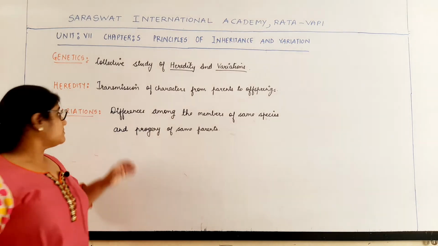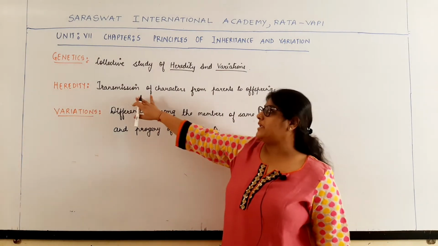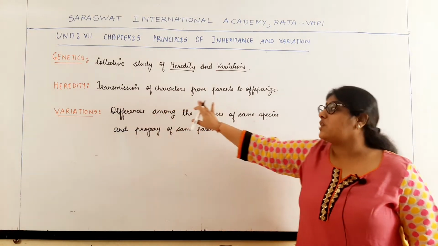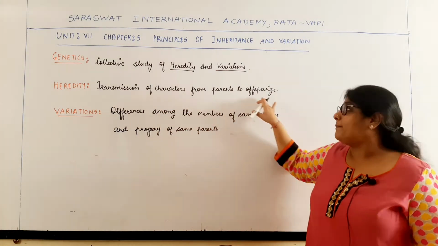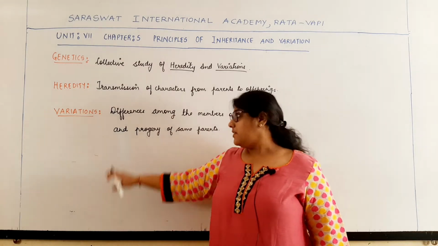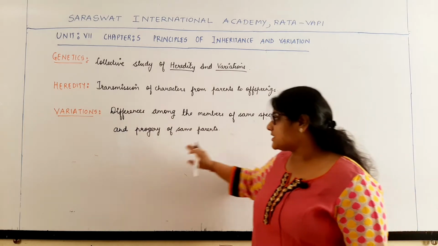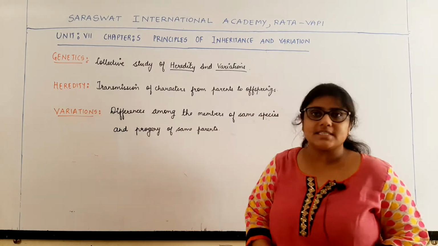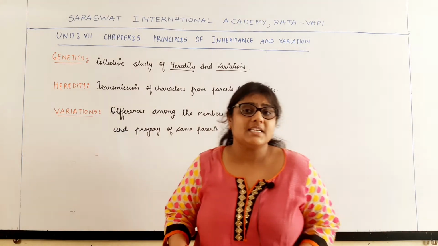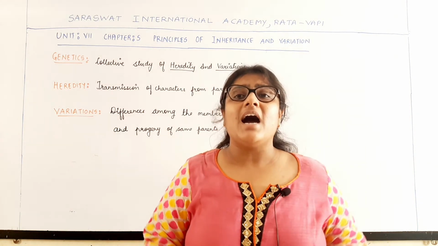So two terms, students. One is heredity. What do you mean by heredity? It is the transmission of characters from parents to offspring. And the next one is variation, which means differences among the members of the same species and progeny of the same parents. See students, we are all human beings, yet we are all different.